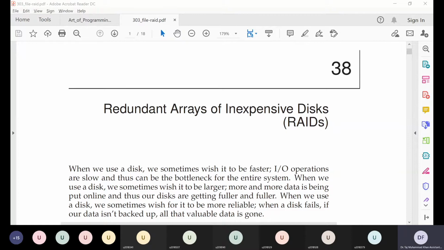So let us start. RAID is an acronym that stands for redundant arrays of inexpensive disks. Redundant, as you know, means something that is repeated, and an array is just a set of something. Inexpensive disks refers to hard disks, which are very inexpensive to manufacture compared to other technologies like SSDs or RAMs or processors. Hard disks are inexpensive to manufacture compared to all these other technologies.